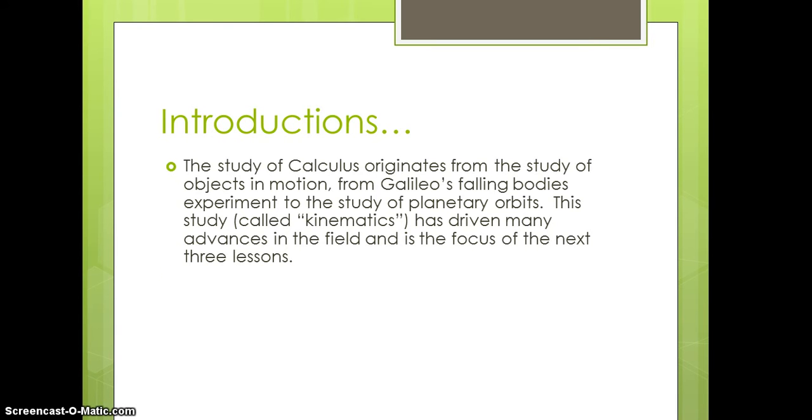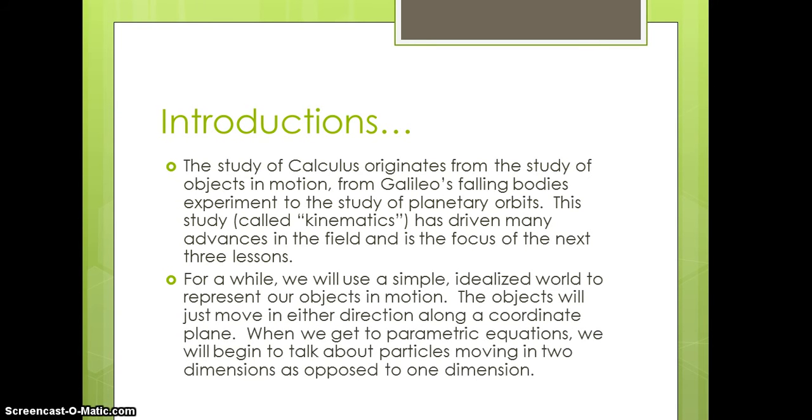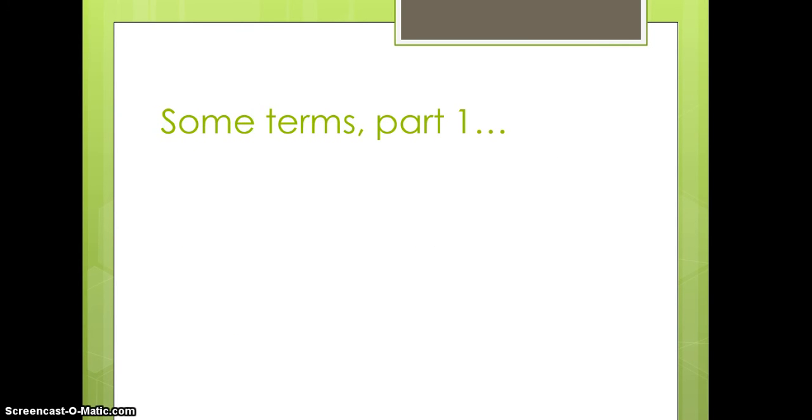next couple of lessons. For a while, we're going to use an idealized world to represent our objects in motion. They're going to move in just one direction along a coordinate plane. As you know, life isn't like that, and we'll be talking later on about moving in multiple dimensions, 2 dimensions to start with parametrics, and then when you move on to calculus 3 or multivariable calculus, you'll start talking about 3 dimensions. So let's define some terms first.